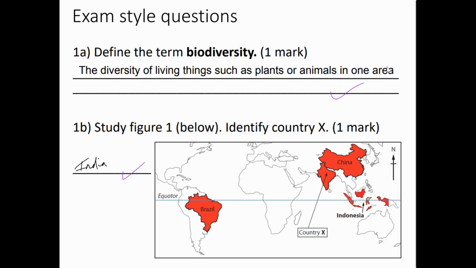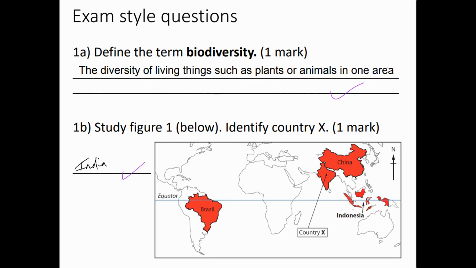So on with the exam style questions. These are taken directly from an exam paper. 1A, define the term biodiversity. Really easy, really quick way of getting 1 mark. 1B, you had to identify country X, and it was India.